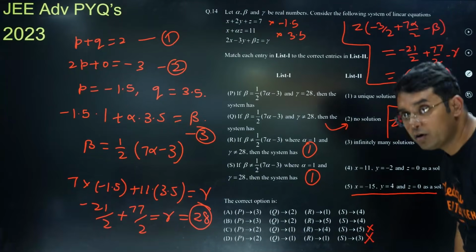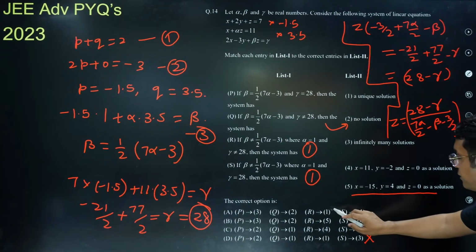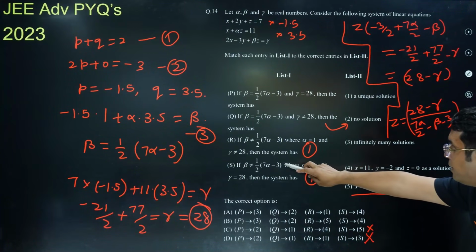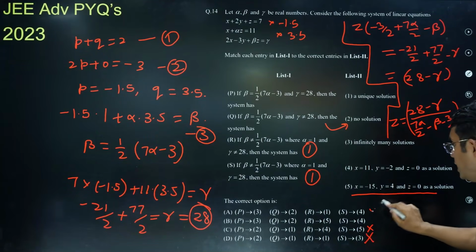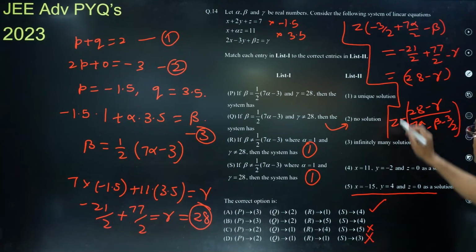Okay, now I think I got one idea, because we are only stuck for R, because R they are giving gamma is not equal to 28, that means Z cannot be 0, so neither 4 or 5 can be the answer for this one. So the only answer remaining is R, that is unique solution.